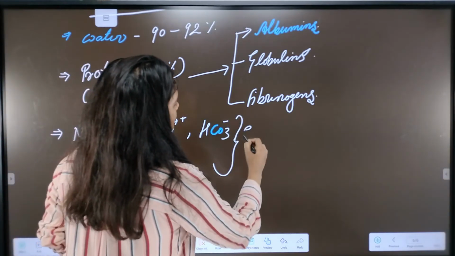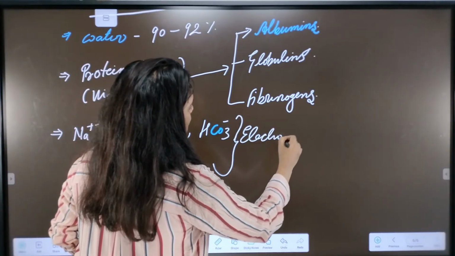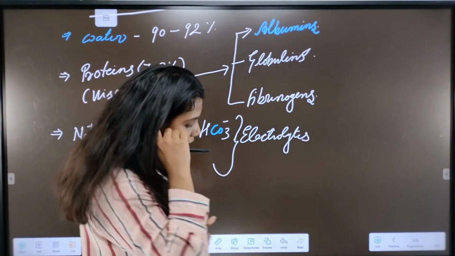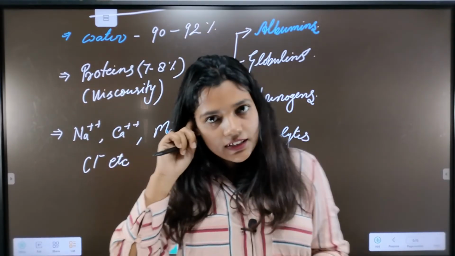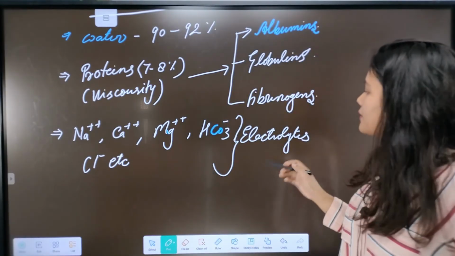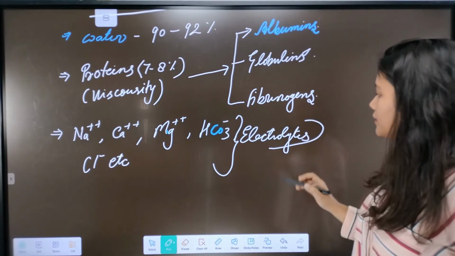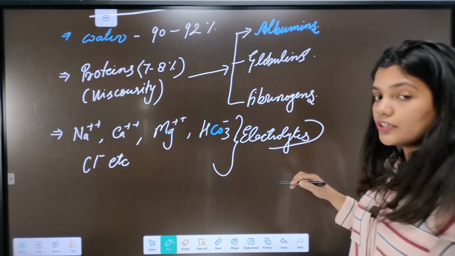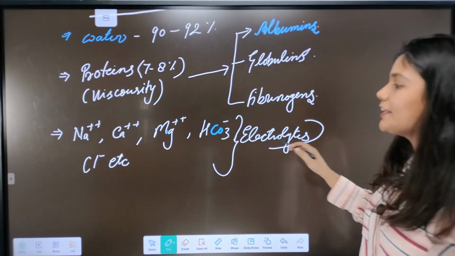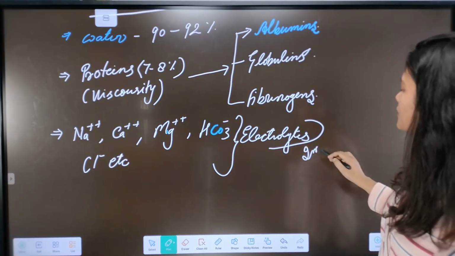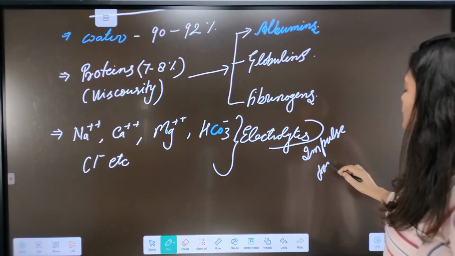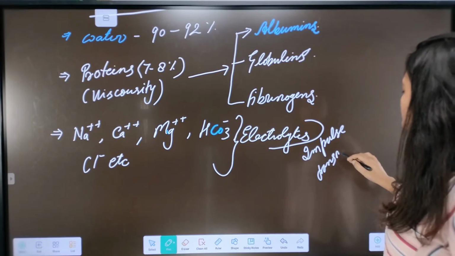These electrolytes' first work in the blood is to maintain its pH. Second, they are very helpful in the synapses. They are very helpful in impulse transmission. What are these impulses?